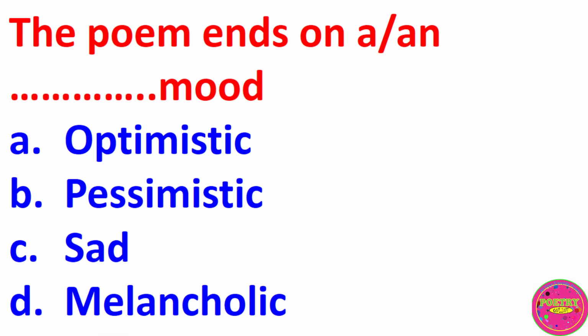The poem ends on a or an dash mood. A. Optimistic mood, B. Pessimistic mood, C. Sad mood, D. Melancholic mood. The correct answer to this question is A. The poem ends on an optimistic mood.